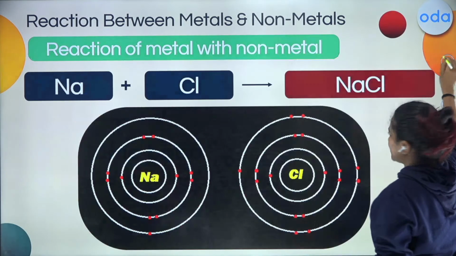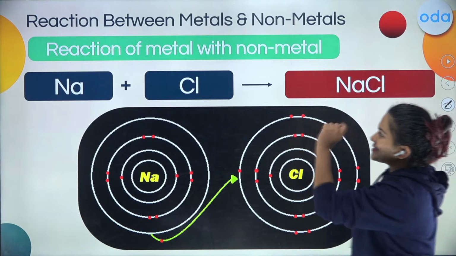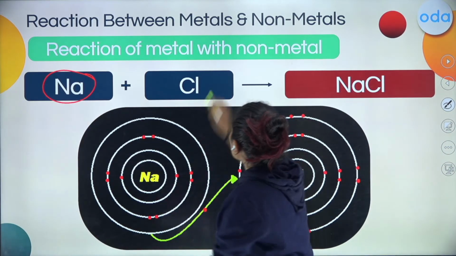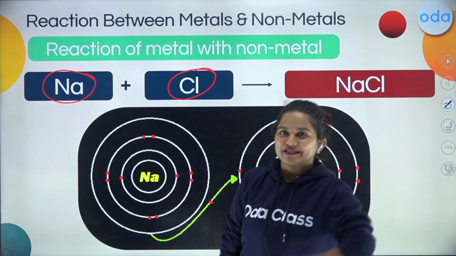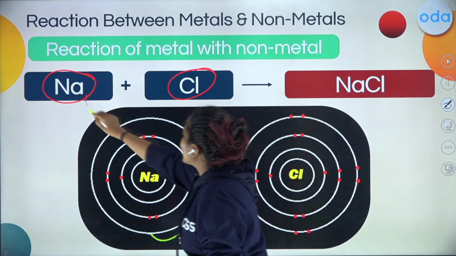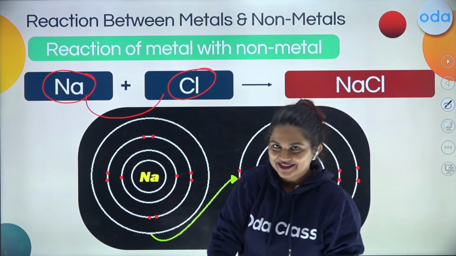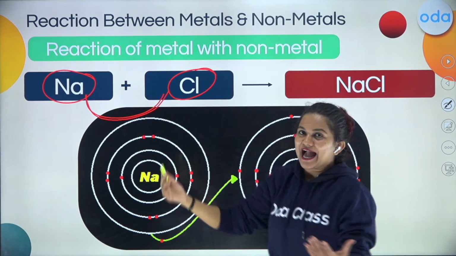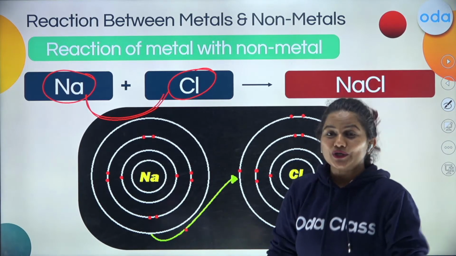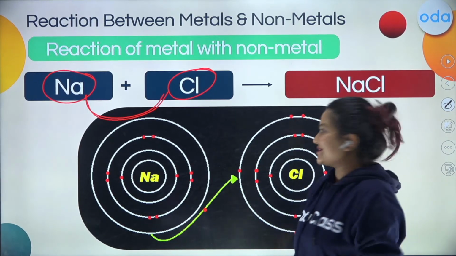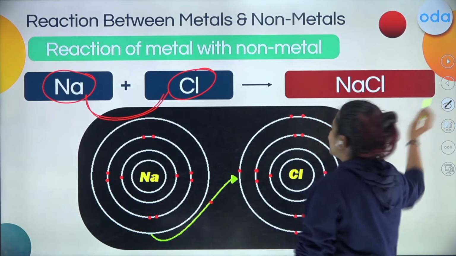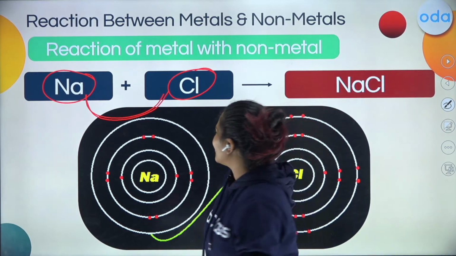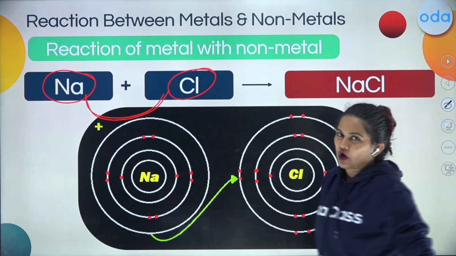You want to see it visually? Let's see it visually. Sodium is a metal, chlorine is a non-metal. When the atoms of both these elements react, they are going to trade the electrons. While I talk about trading, metals are the ones that lose electrons.